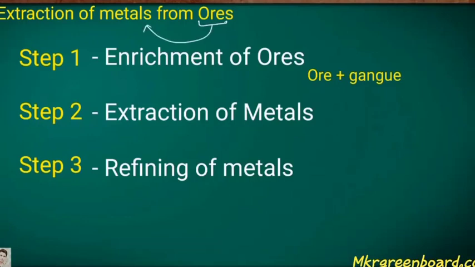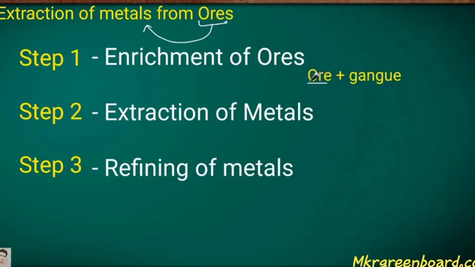Now let's see the extraction of metals from their ore. For that, mainly three steps are included. The first step is enrichment of the ore.